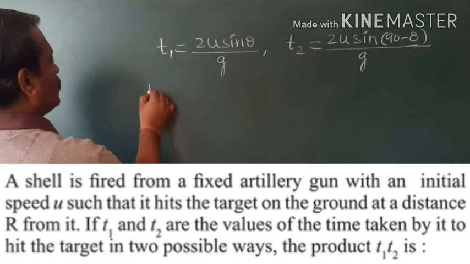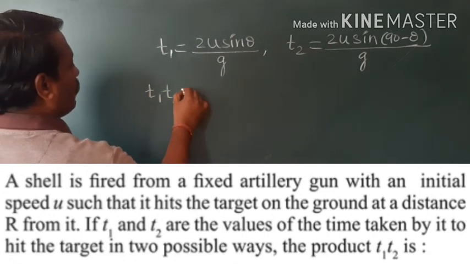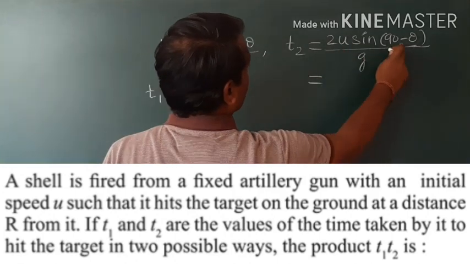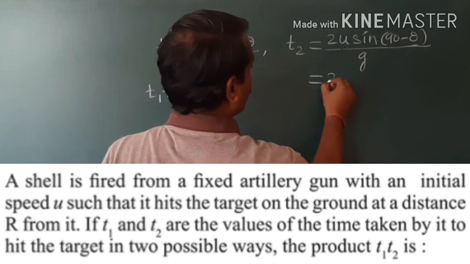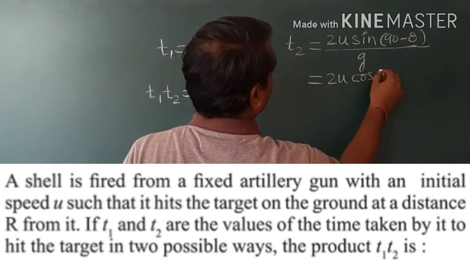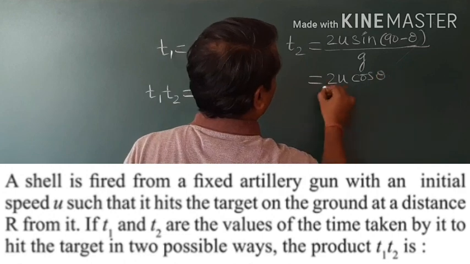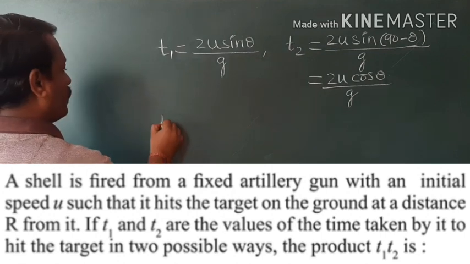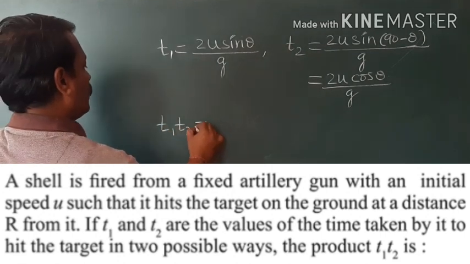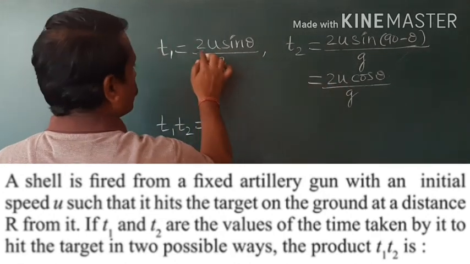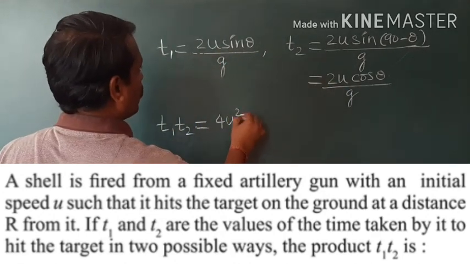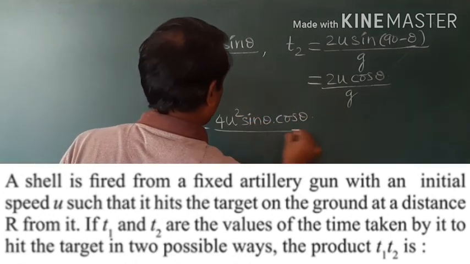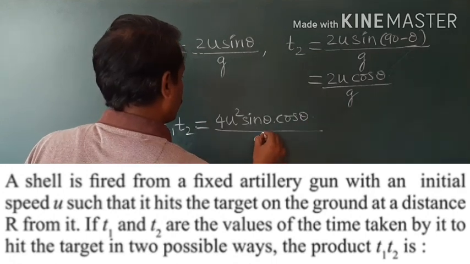Now multiply these two, t1 into t2. One more step, here 2u sin 90 minus theta means cos theta. So we write it as 2u cos theta divided by g. Now we will multiply t1 and t2. We get 4u square sin theta cos theta divided by, in the denominator, g into g square.